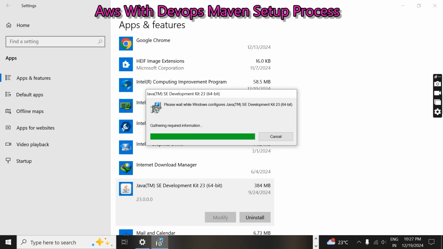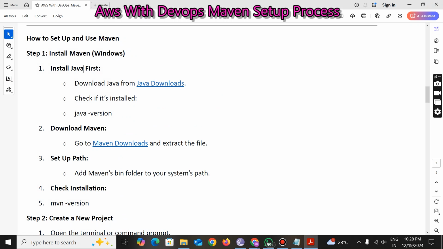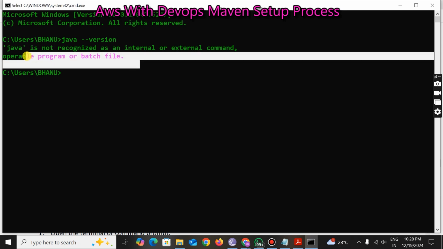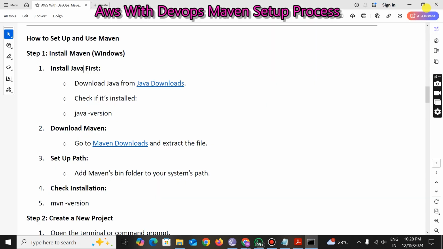So I have successfully uninstalled it from my local machine. Now I am going to close this window, open the command prompt again, and run the command java hyphen version. Now you can see my operating system cannot recognize Java, so I have completely uninstalled Java.